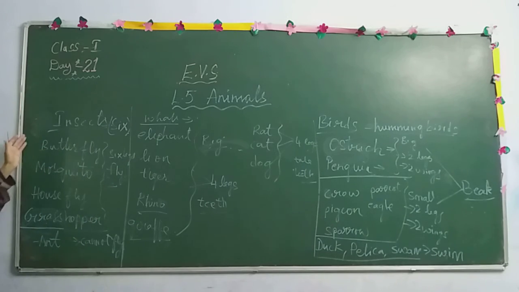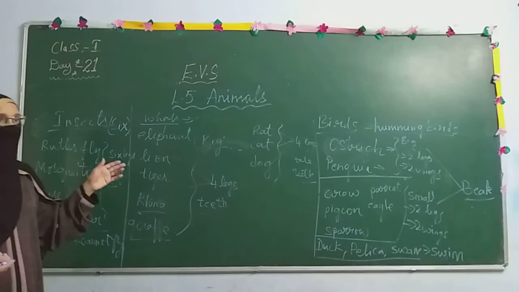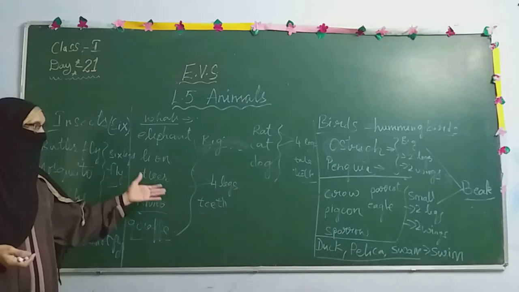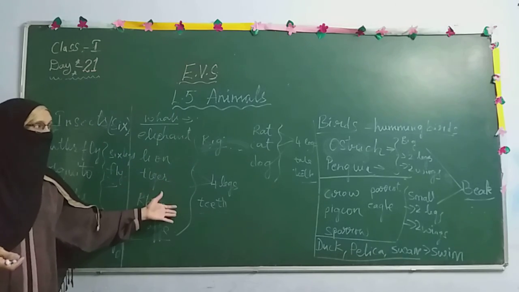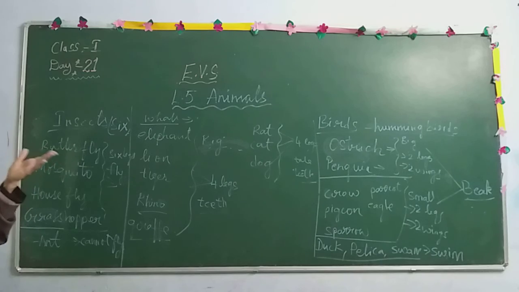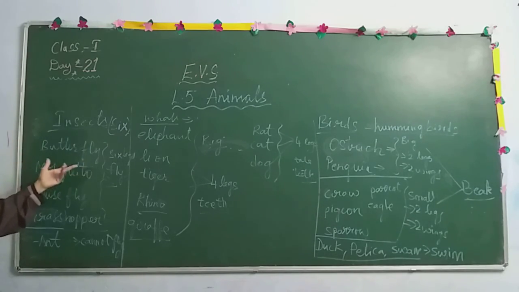Now coming to insects, insects like butterfly, mosquito, housefly, grasshopper have 6 legs. They have wings to fly. Wings help them to fly. Now one more insect we have, that is ant. Can ant fly? No, it cannot fly because it does not have wings. So children, this is about today's class: animals have tails to walk, and teeth to chew their food. Birds have legs, wings, beak, and insects have 6 legs and wings to fly. This is about the different types of animals.